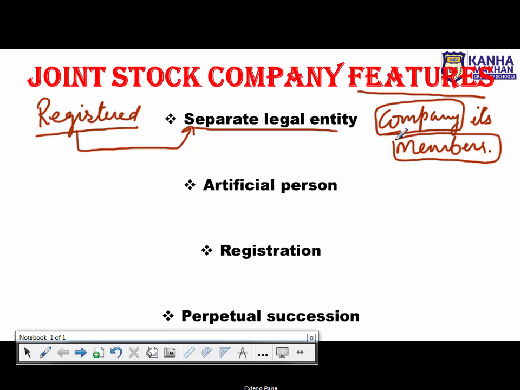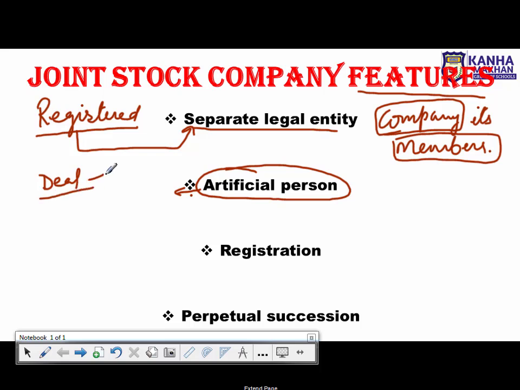राइट? Okay, next one, it is artificial person. ठीक है? The second feature is of artificial person. It means that, like, suppose if I am a person and I am dealing with someone, मुझे किसी के साथ deal करना है.